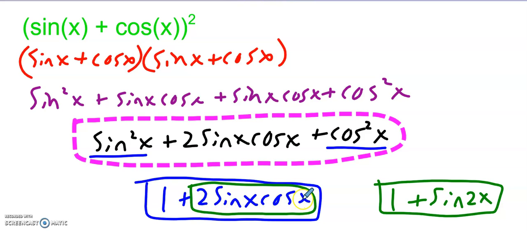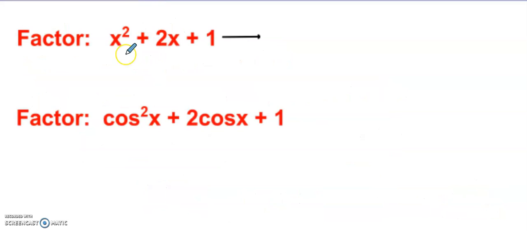But I can go further again. 2 sine of x cosine of x is what we call a double angle identity. Again, I don't expect you to know or memorize this now. This is something you'll learn about when you get to an actual trig class. But that becomes sine of 2x. I'm not going to prove that to you right now. You're just going to have to take my word for it. So another correct way we could write the answer would be 1 plus sine of 2x. Okay, let's do another one.